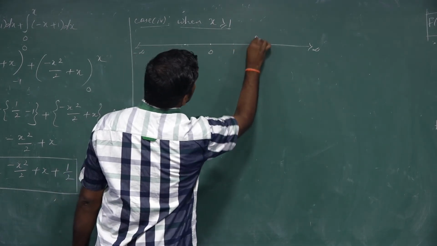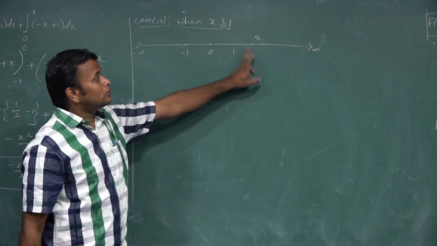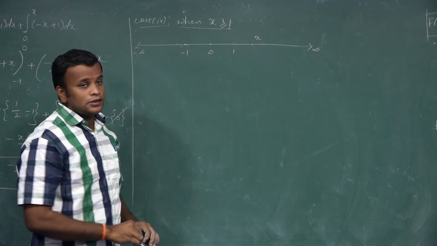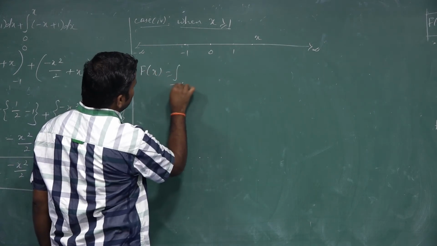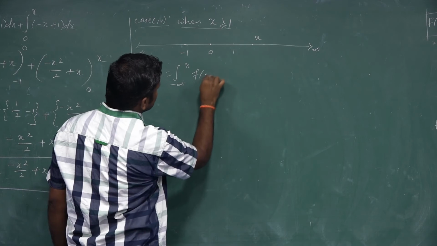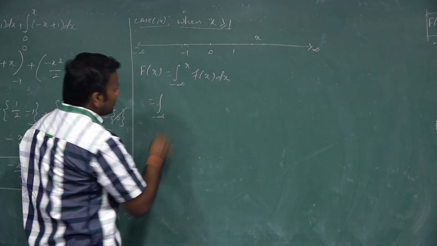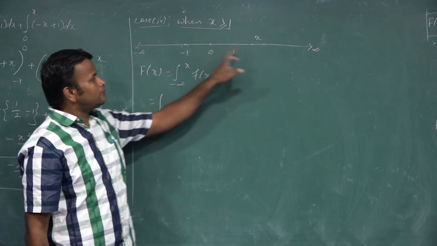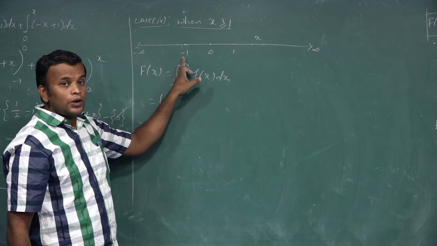Now we will take the value of x here. The value of x is 1 or more than 1, here x. The F of x formula is the integral from minus infinity to x of f of x dx. Now we move from minus infinity up to this x. How many intervals are there? Minus infinity to minus 1, 1 interval.